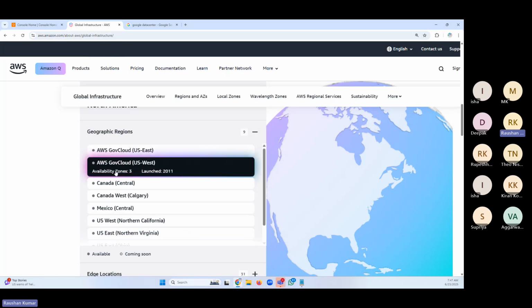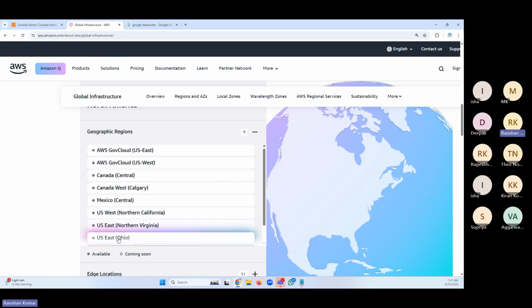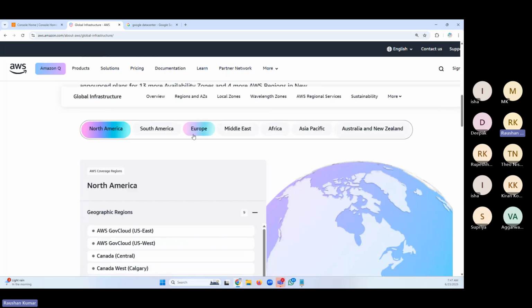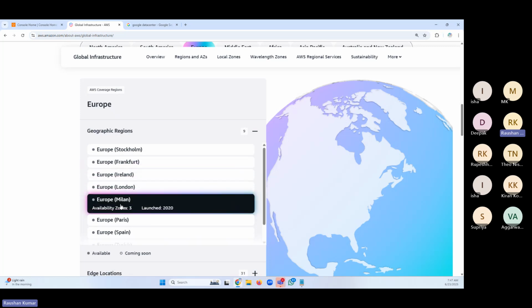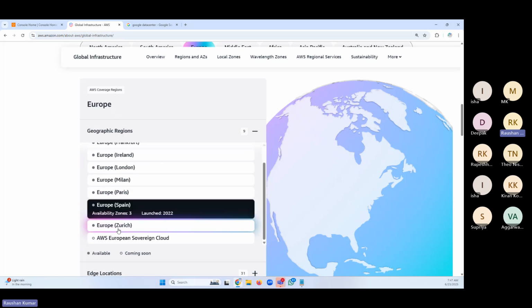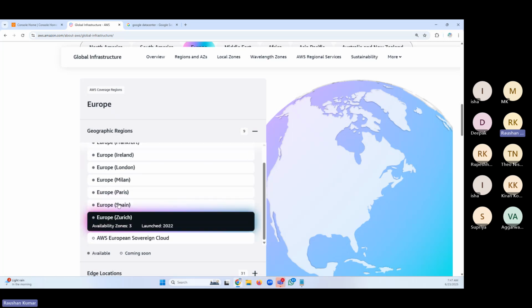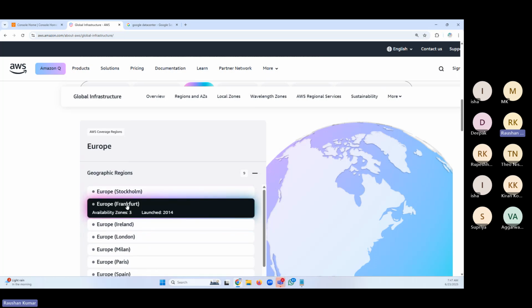There are also a maximum of 6, in a few regions in Europe. It depends on how they plan. Mostly you'll have 3. Keep it simple, it's 3.